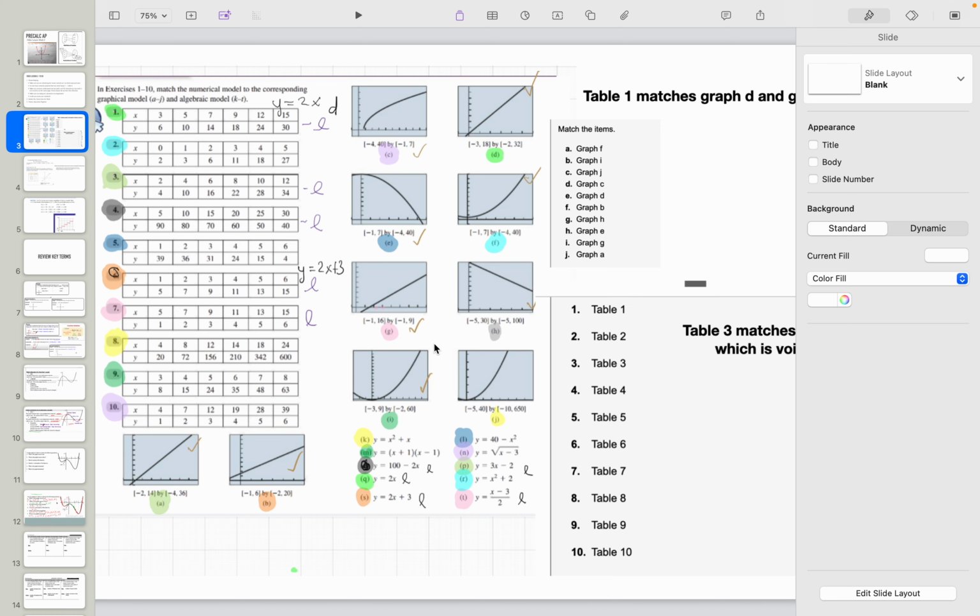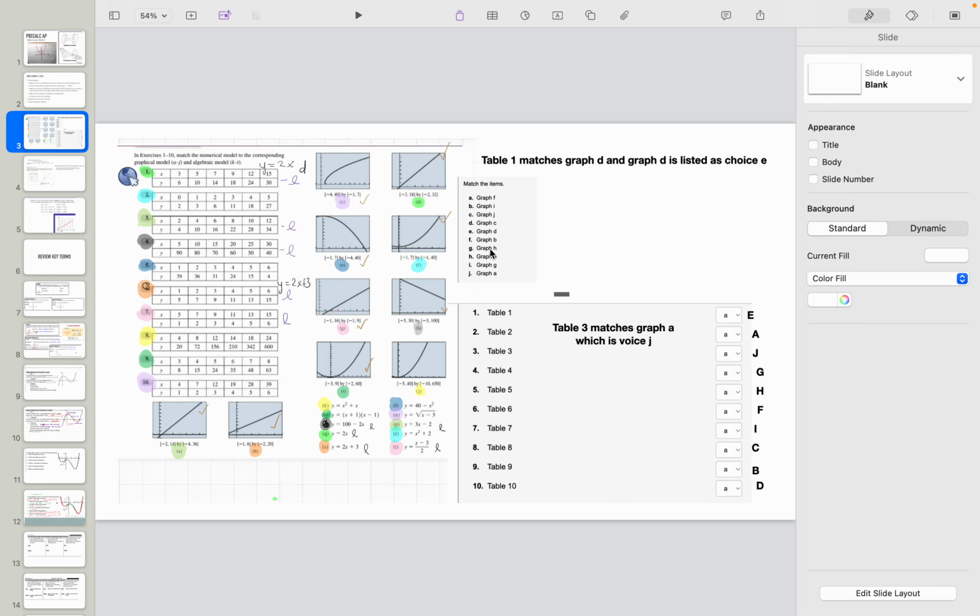The one thing that many students mess up on is that choice A is graph F. So you have to be really careful. You can't pick F over here when graph F is A. So the choice for graph F is A. You just have to be really careful with that slide. I know it's a tricky one.